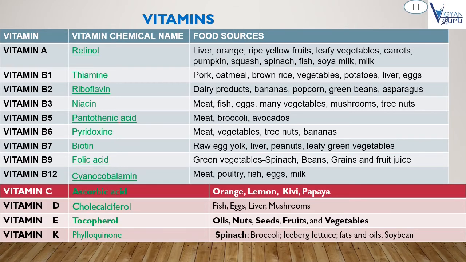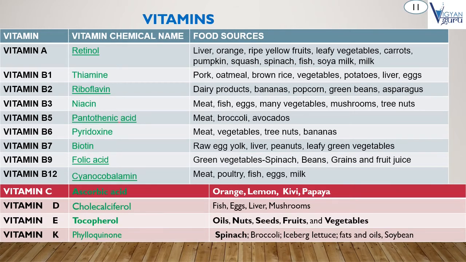And next, chemical name of vitamin C is ascorbic acid, and their food sources: orange, lemon, kiwi, papaya, etc. And next, chemical name of vitamin D is cholecalciferol, and their food sources: fish, eggs, liver, mushrooms, etc. And next, chemical name of vitamin E is tocopherols, and their food sources: oils, nuts, seeds, fruits, and vegetables.